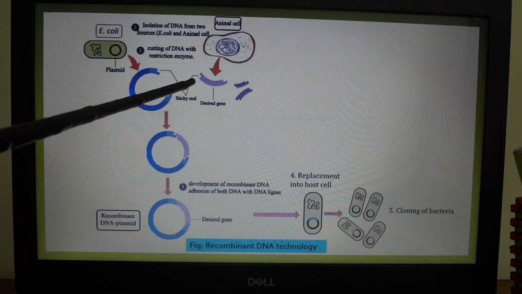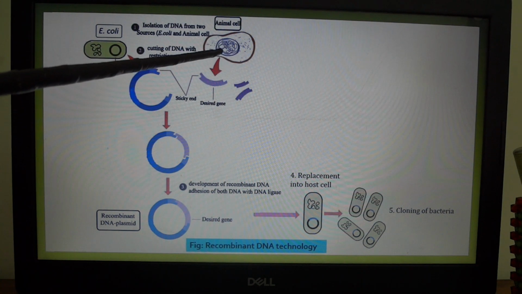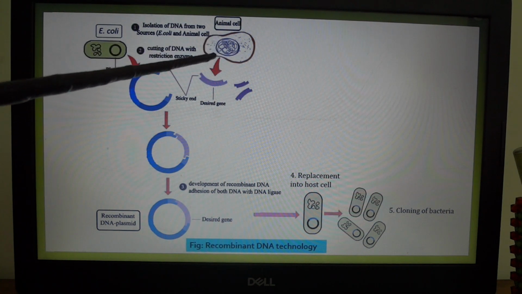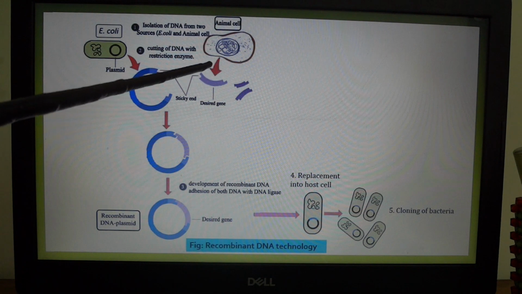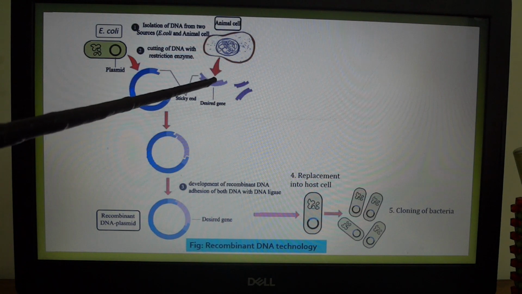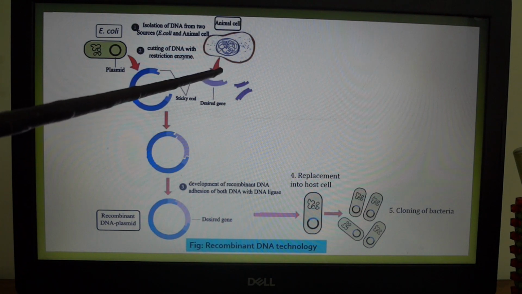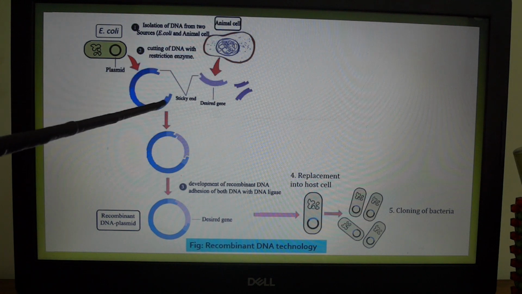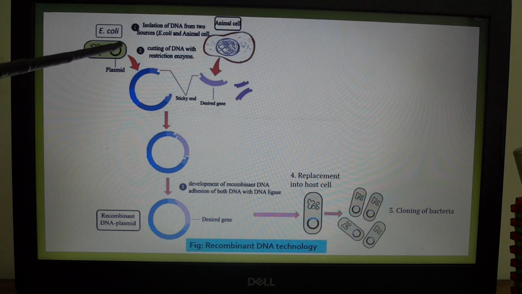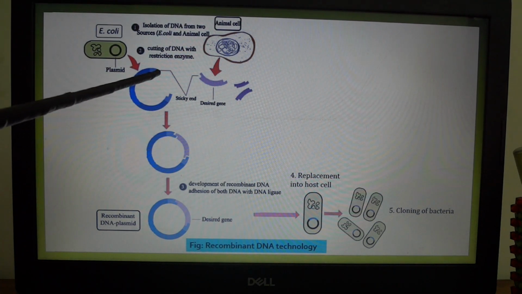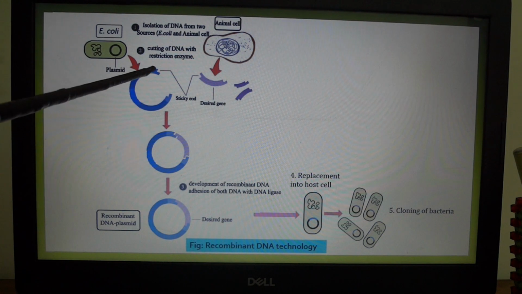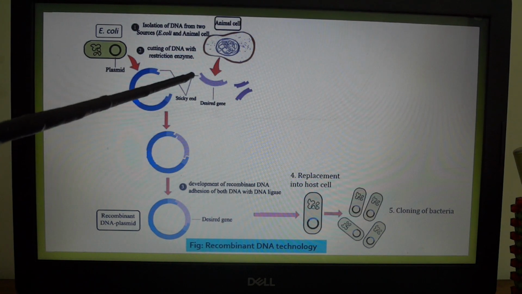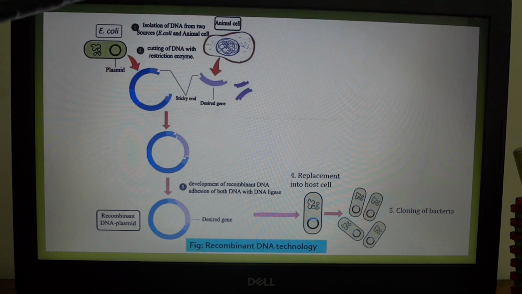The specific base sequence of DNA molecule is cut off by the restriction enzyme. By applying the same enzyme, the specific part of the plasmid DNA is also cut off. The cut end is known as sticky end. Now, the next step,